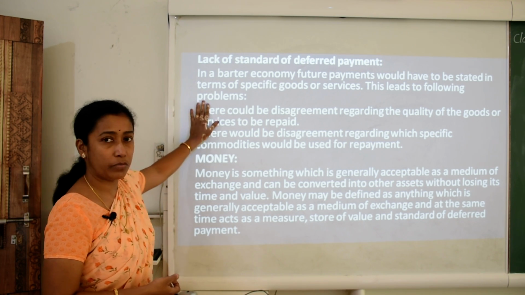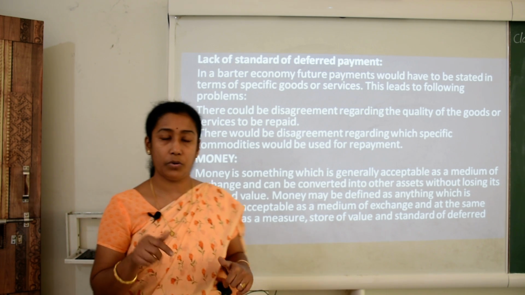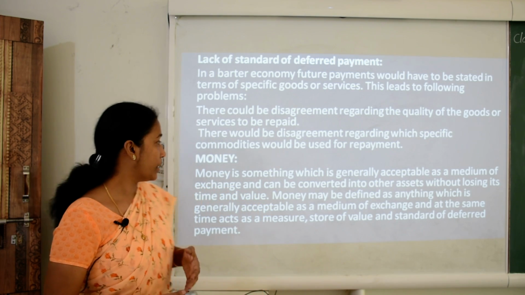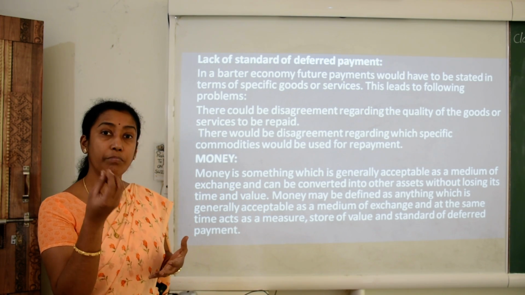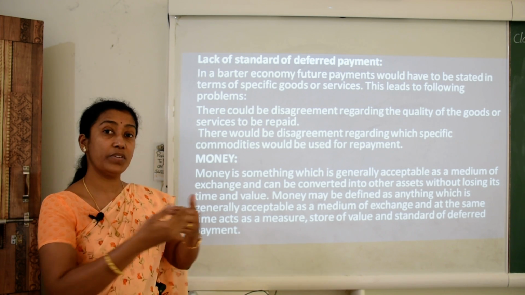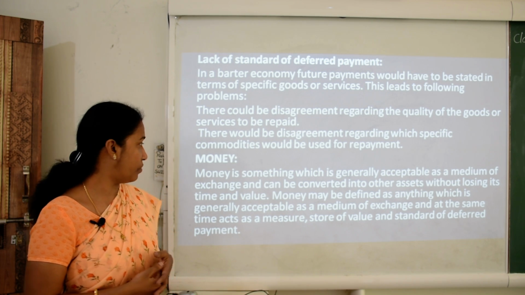These were some of the drawbacks. Now we are moving to the next topic, that is money exchange. The whole chapter is basically based on this. When we say money, it is a medium of exchange, a value with which we can easily and comfortably exchange goods and services.